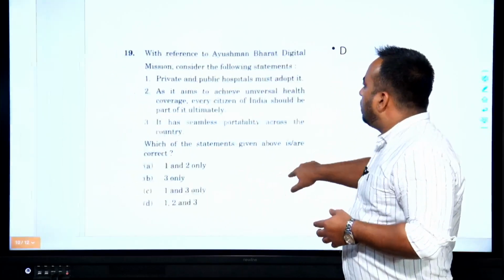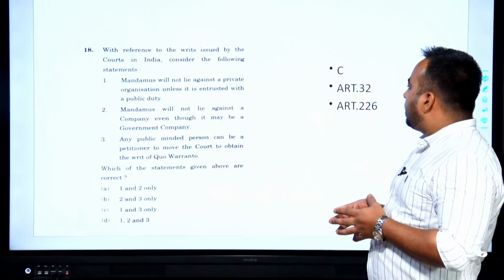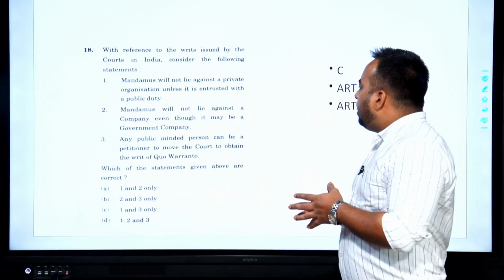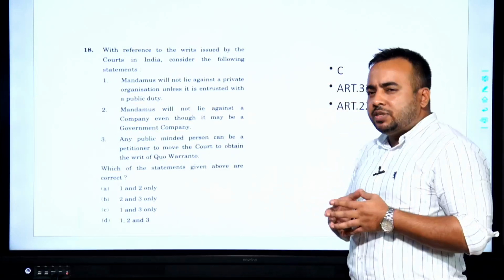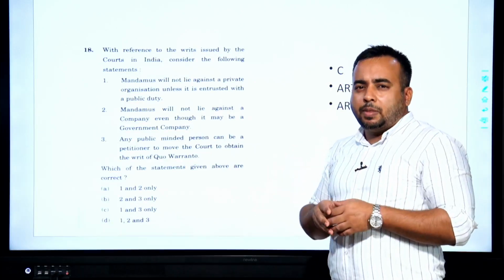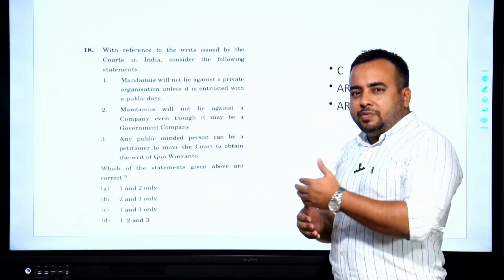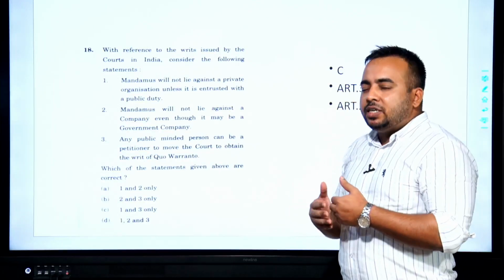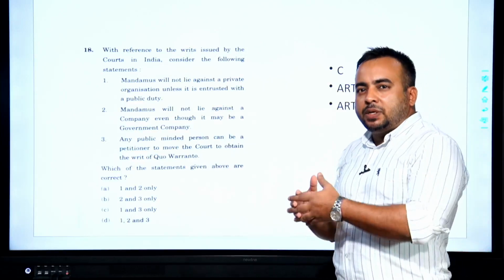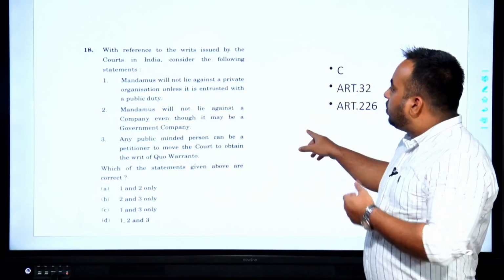Or, let's have a look at this statement again. Mandamus will not lie against a company even though it may be a government company. No, if the company is acting for the government or if it is a government company, it comes under the public body. Even a private body which is working for the government, for example, let's say a public project, let's say National Highway Authority of India is building roads, but the contract has been given to a private organization. So, for the purpose of that project, it will be treated as a public body. So, I think that is the clarity about statement number 2.